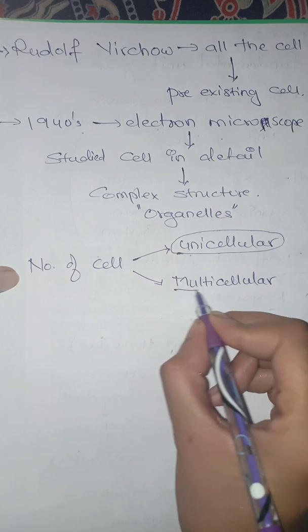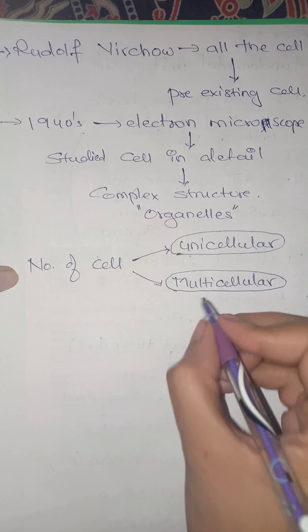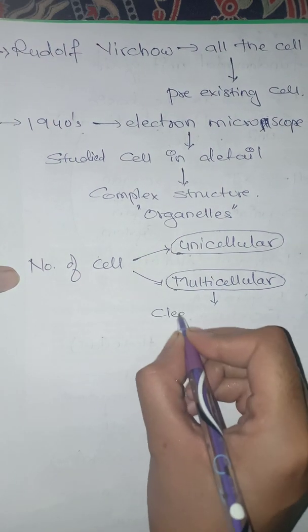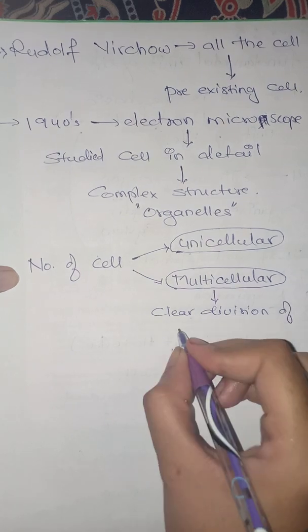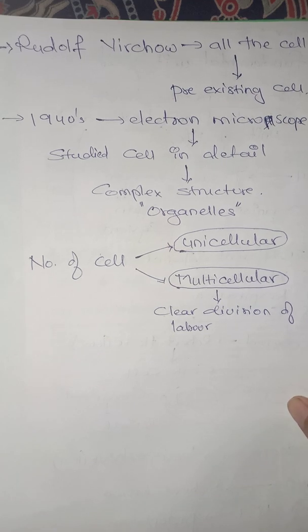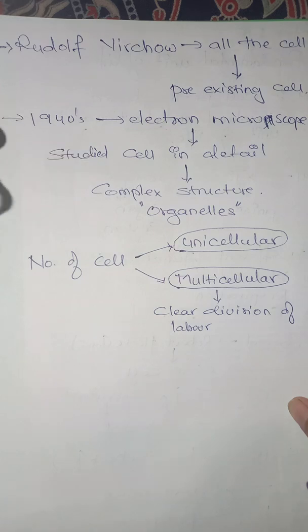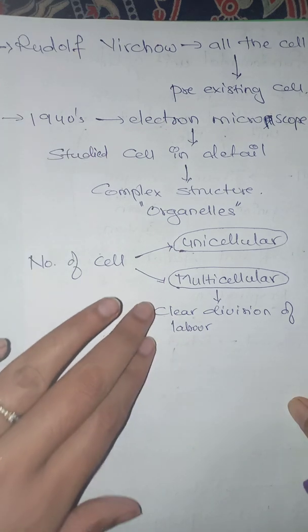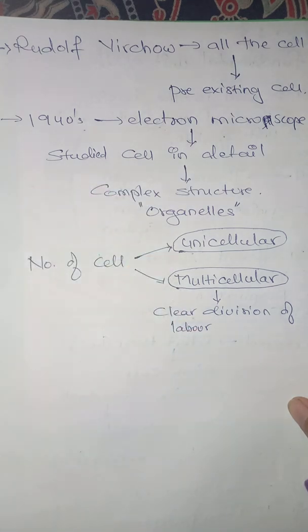Then when we go for the multicellular organism, they are made up of more than one cell. Here there is a clear division of labor, right? The work is divided between the different cells, so a cell performing excretion will be different from the cell performing digestion. The work is divided amongst the different cells and tissues they have.